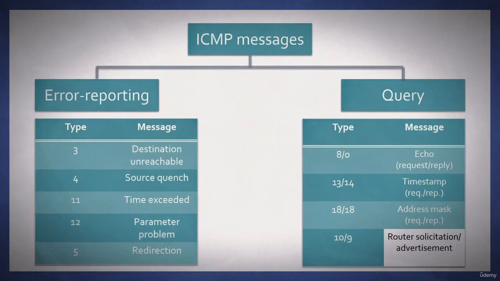As we see here in this graphic, we can split the ICMP messages in two categories, error reporting and queries. For error reporting, you could have things such as destination unreachable, source quench, or time exceeded. For the query, you would see echo request and reply, timestamp, or address mask.